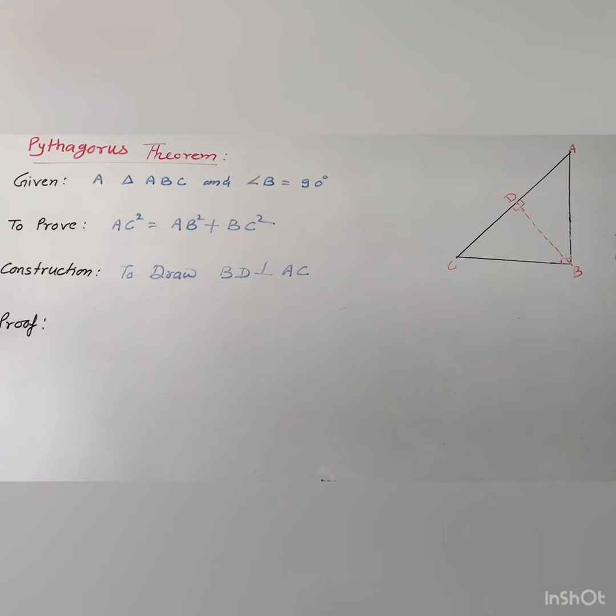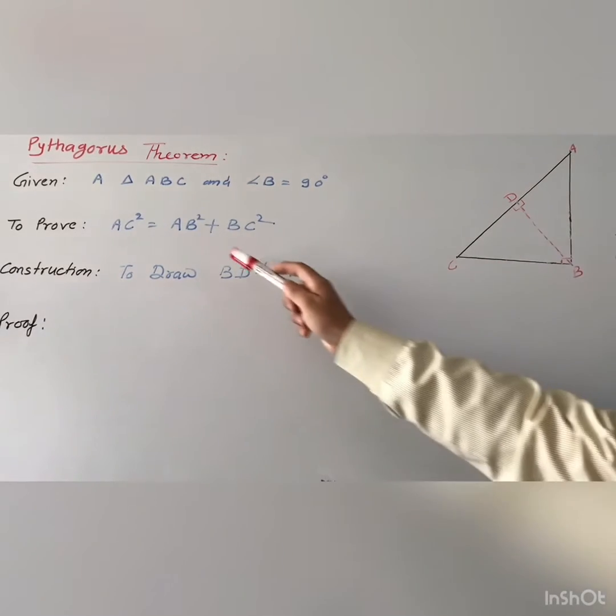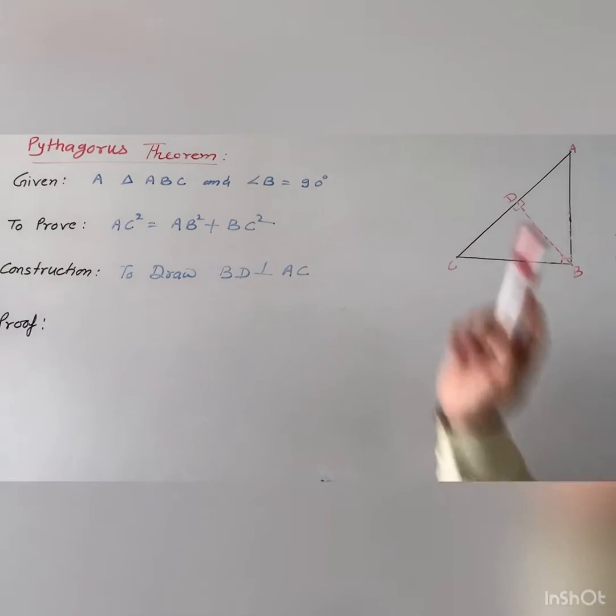So according to the statement, square of hypotenuse, so you can see that AC is the hypotenuse of this triangle. So AC square equals the sum of the squares of the other two sides. The other two sides are AB and BC. So you will write it as AB square plus BC square.